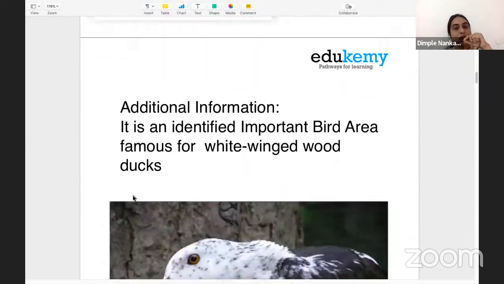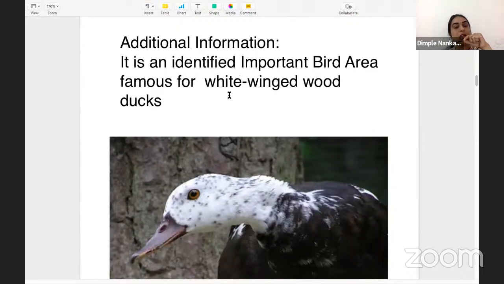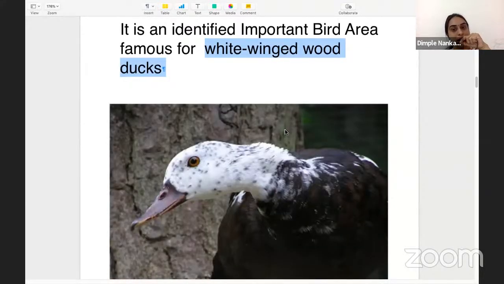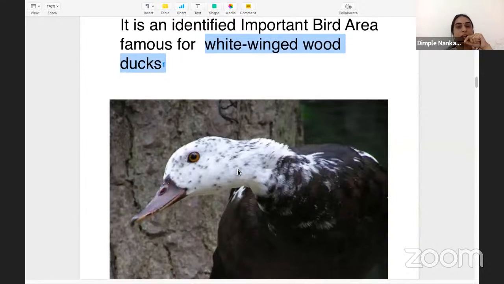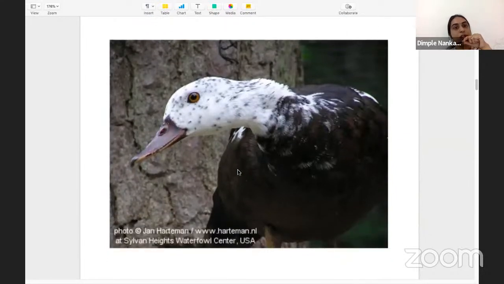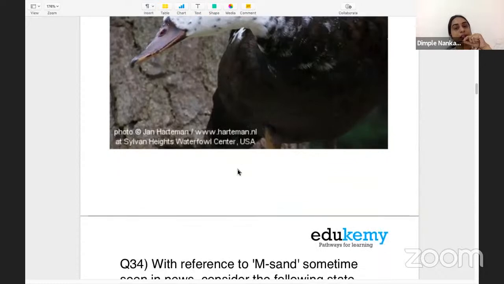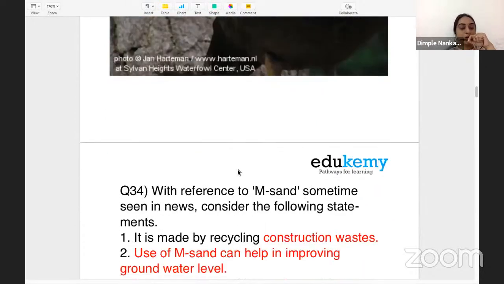Some additional information about Dibru-Saikhowa: it is also an Important Bird Area. This is a technical term generally used in environment, referring to the habitat of birds. It is the habitat of the white-winged wood duck. So the white-winged wood duck is also found in Dibru-Saikhowa National Park. Coming on to the next question.